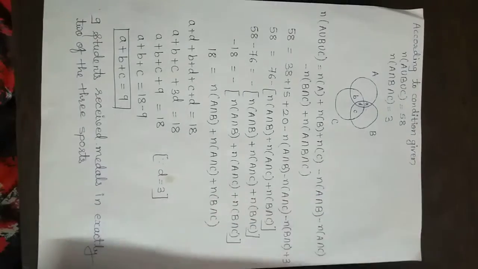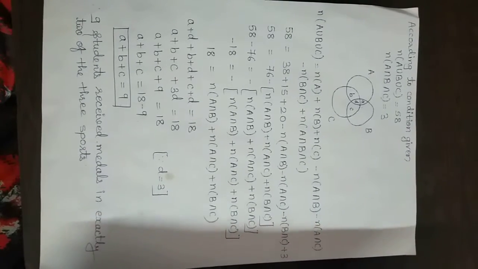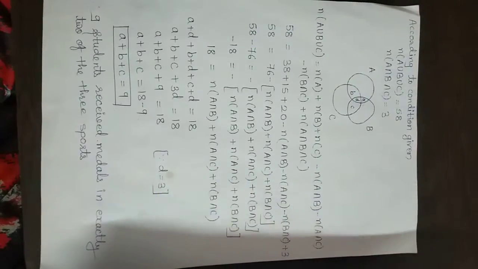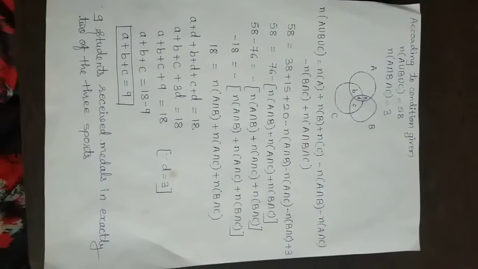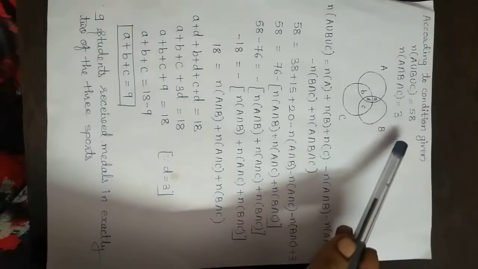And further information is given as n of A union B union C is equal to 58, because the medals were awarded to a total of 58 players, and 3 players got medals in all, so n of A intersection B intersection C is equal to 3.